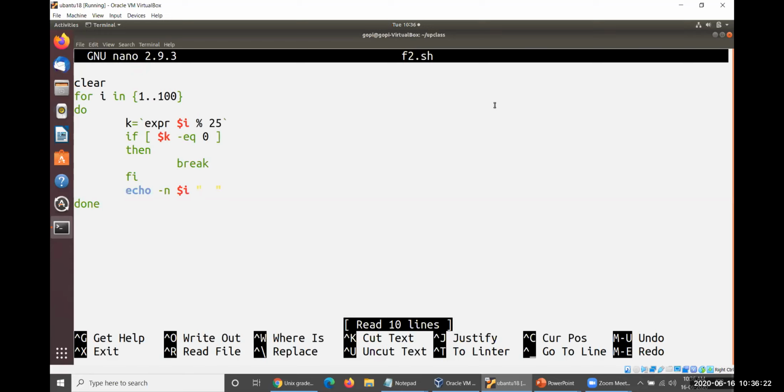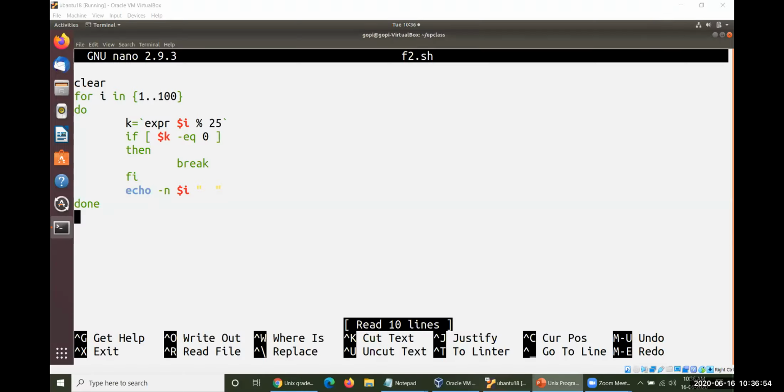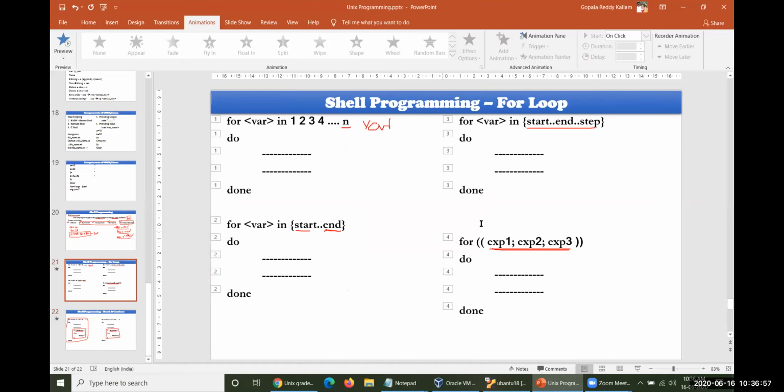This is the way of taking this particular kind of issue, and more or less we have discussed all the looping. One has been left over here, that is the case, switch case. So let me discuss that switch case tomorrow because I'm running out of time. Now we have only 2 minutes, which is not enough. So this is the way you have to operate break and continue in the for loops.